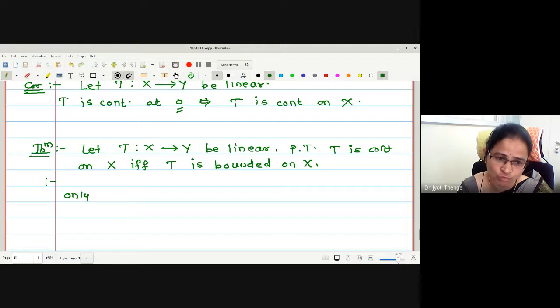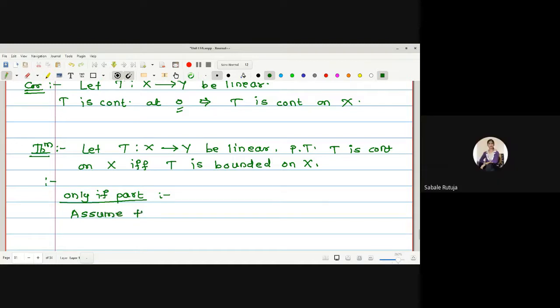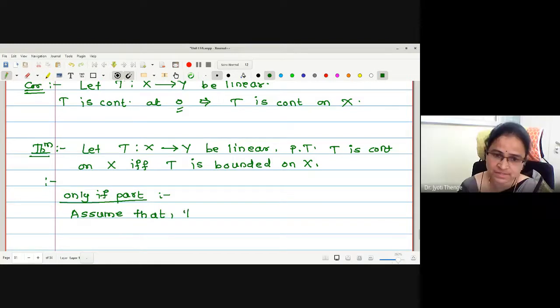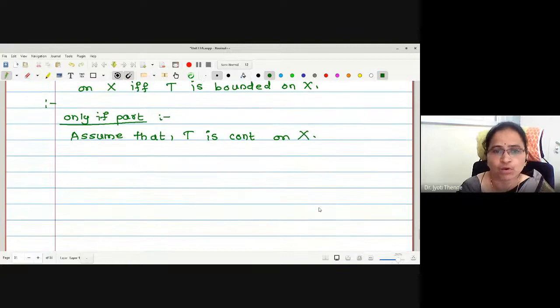Again, we will first go for the only if part. What is the only if part? What is the assumption? T is continuous on X. And what is my aim to show? T is bounded on X.